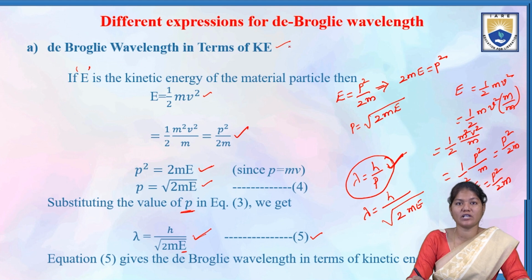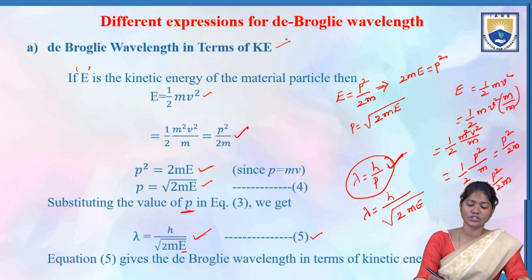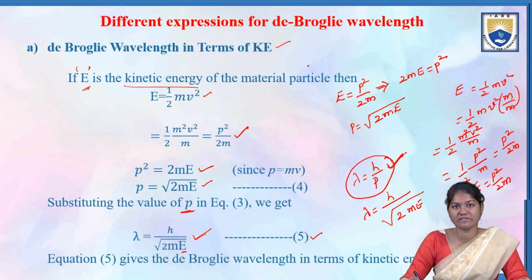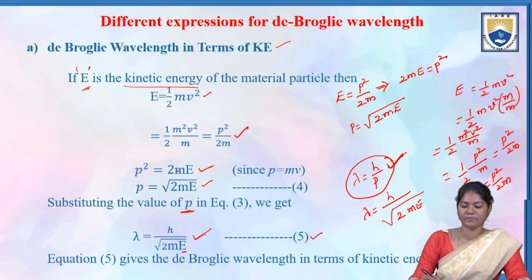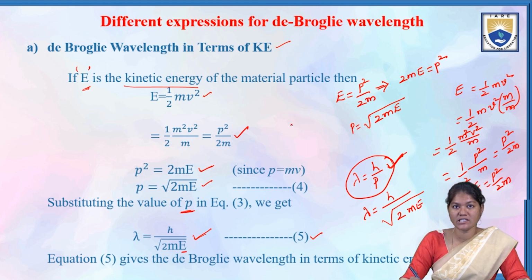Coming to the de Broglie wavelength in terms of kinetic energy, we took kinetic energy as E. Kinetic energy E is equal to half mv square. To write it in terms of momentum, we multiplied and divided by m, so that we got p square by 2m.